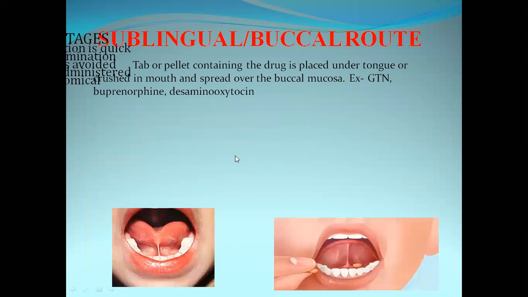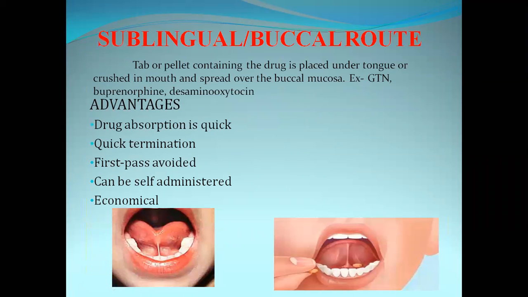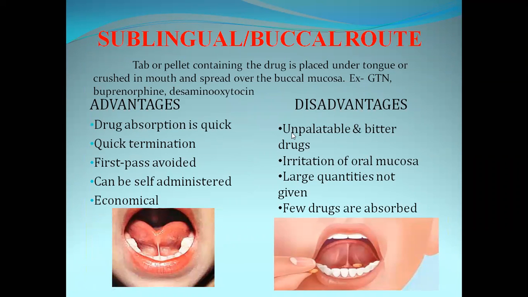Now, if the drug is administered by the sublingual route, it does not come across the liver, gut wall, or gut lumen. So ultimately, this route will bypass the first pass metabolism.